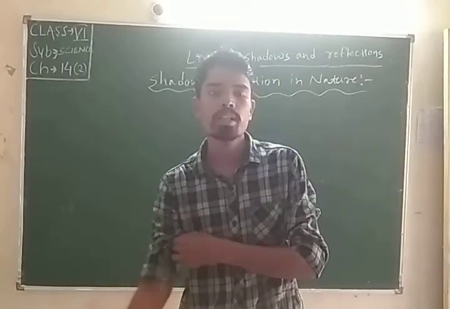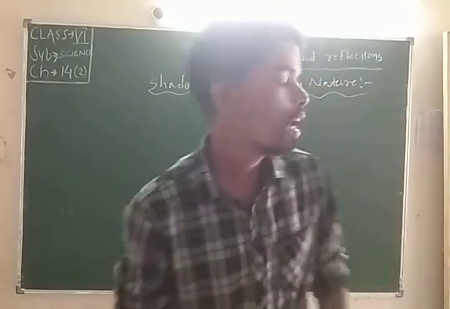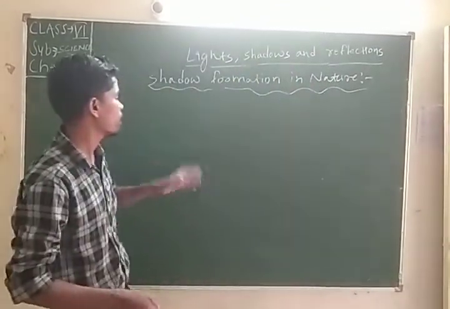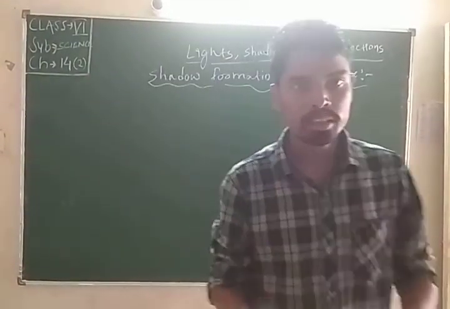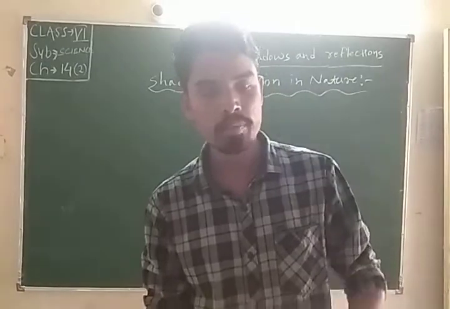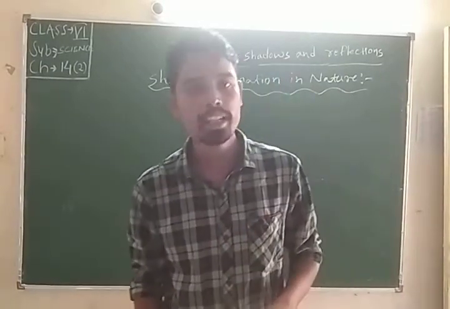So students, what is an eclipse? Eclipse means the combination of earth, moon and sun.